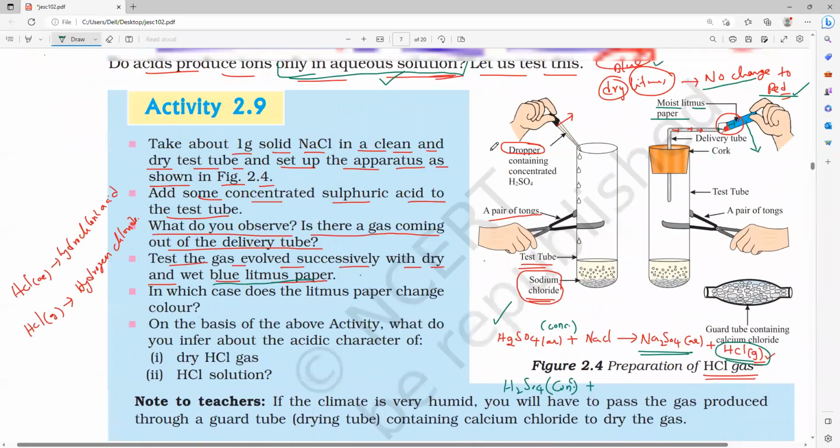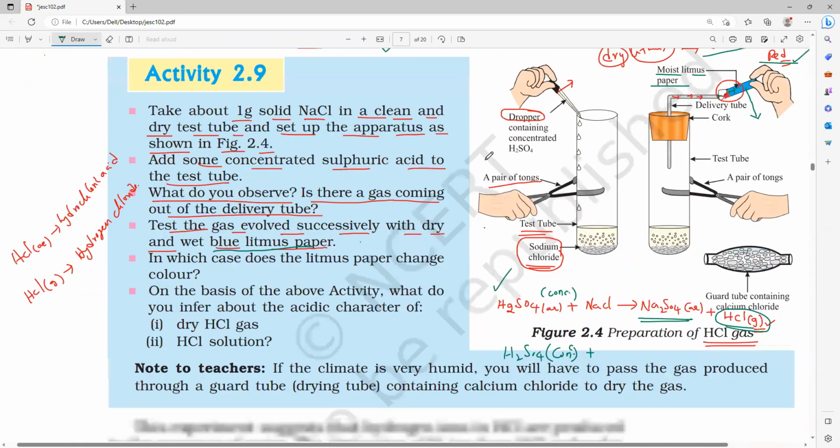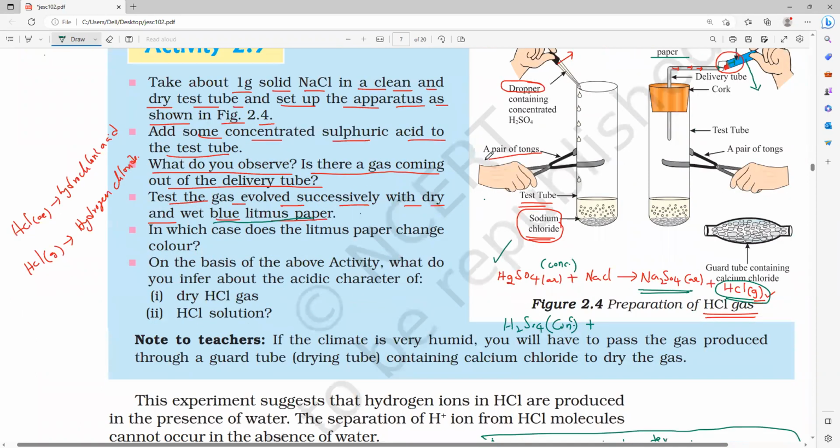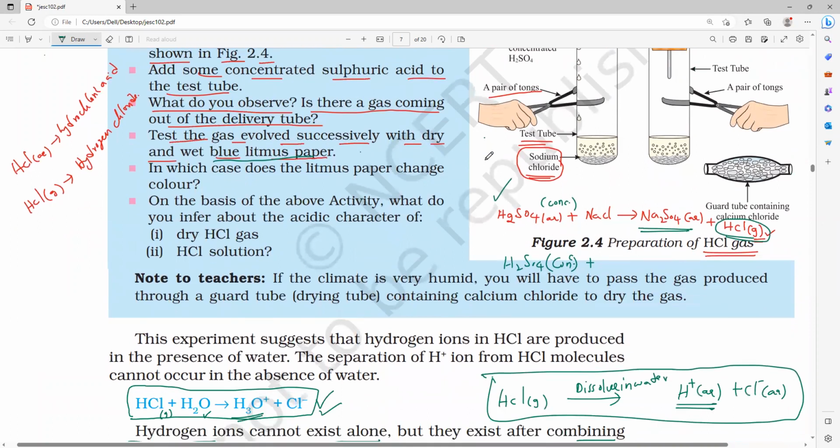Because no moisture is present in the litmus paper, so there is no formation of H plus ions. So there is no turning of blue litmus to red. Now, on the basis of the above activity, what do you infer about the acidic character of dry HCl? It is not shown because no moisture, no water, no formation of ions.